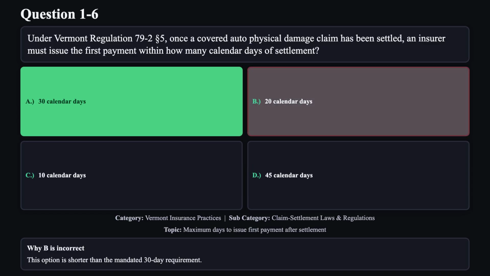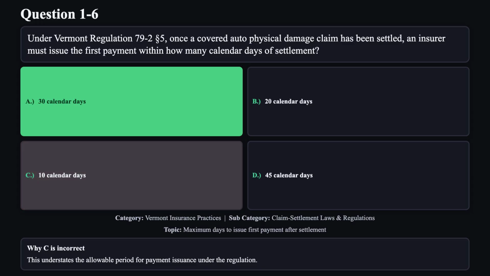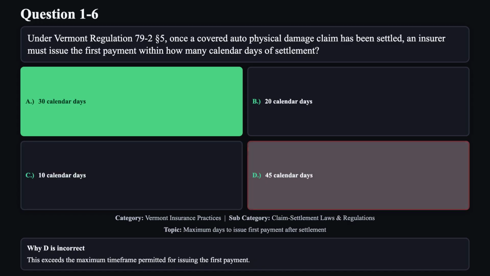Reason B is not correct. This option is shorter than the mandated 30-day requirement. Reason C is not correct. This understates the allowable period for payment issuance under the regulation. Reason D is not correct. This exceeds the maximum time frame permitted for issuing the first payment.